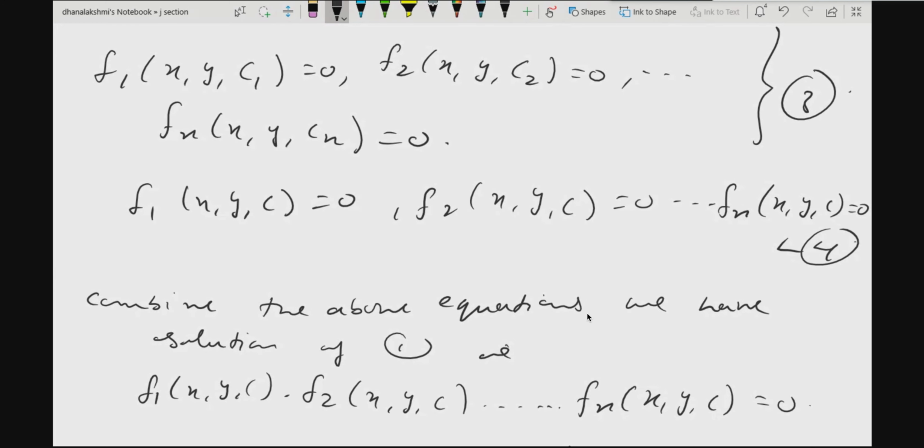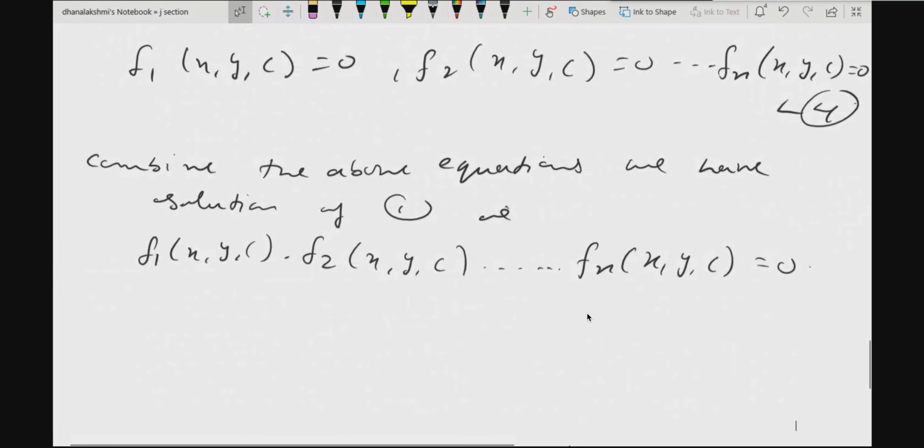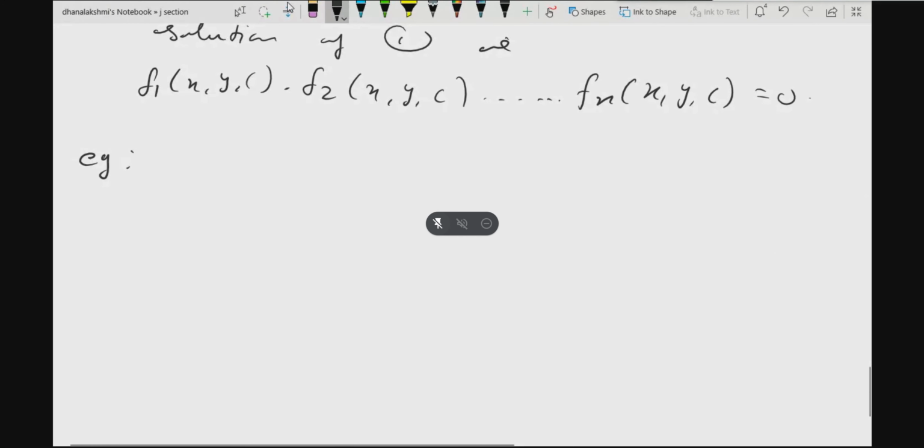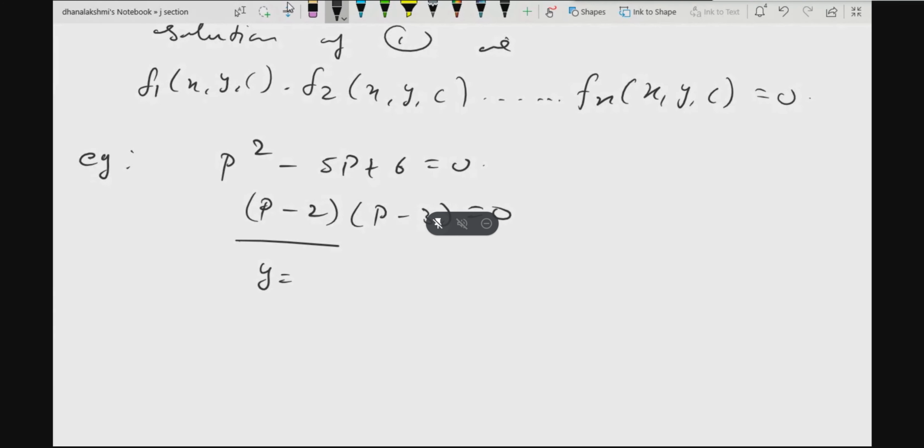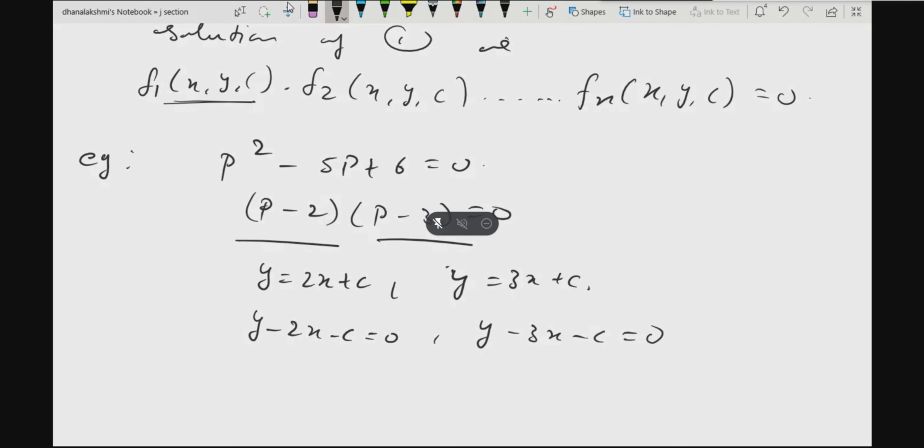What about others? Yes, ma'am. Understood. In this example, which I have taken as p square minus 5p plus 6 is equal to 0, we had p minus 2 into p minus 3 equal to 0. You solved it. When you solve this one, you got y is equal to 2x plus c, and when you solve this one, you got y is equal to 3x plus c. But how do we have to write? x, y, c on one side only we have to write. So from this we will get y minus 2x minus c is equal to 0, and from this we will get y minus 3x minus c is equal to 0.